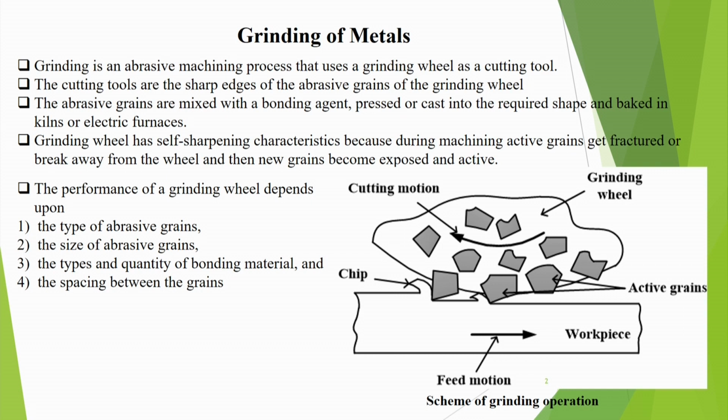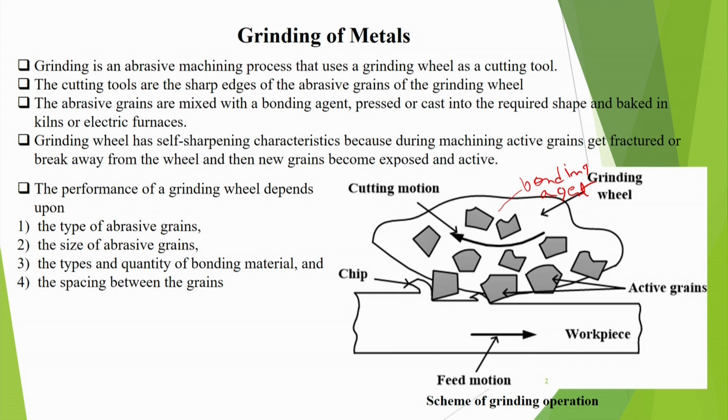Abrasive grains are mixed with a bonding agent. Here there is a bonding agent. It is pressed or cast into the required shape and baked in kilns or electric furnaces. The whole thing is baked. The grinding wheel manufacturing process we will not discuss in detail, but this is how it is made.